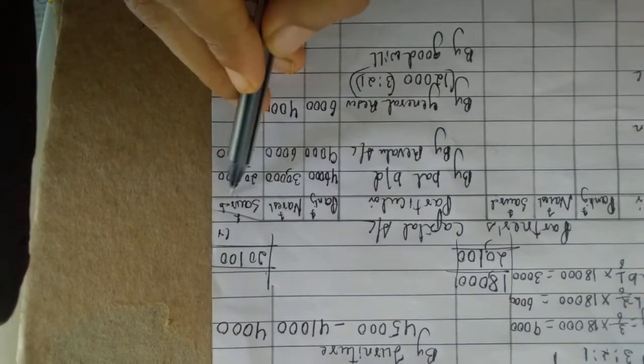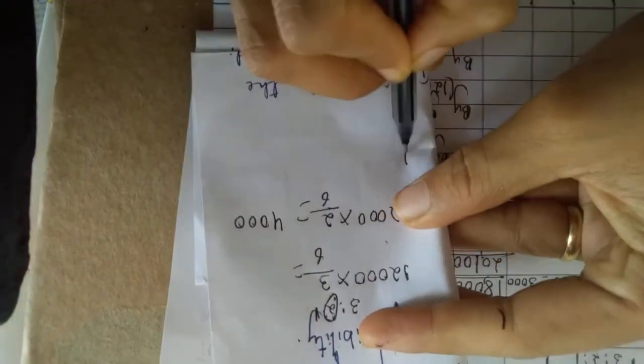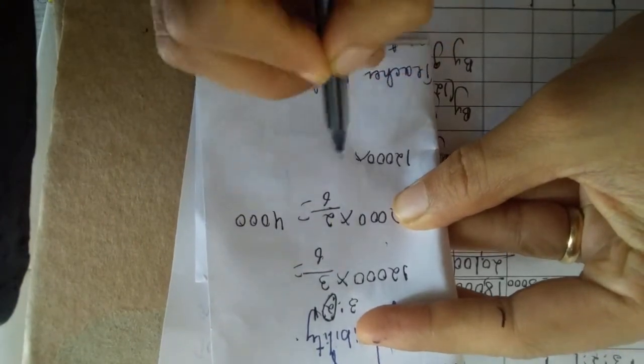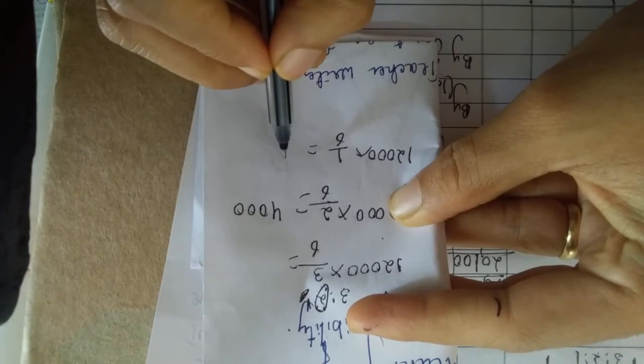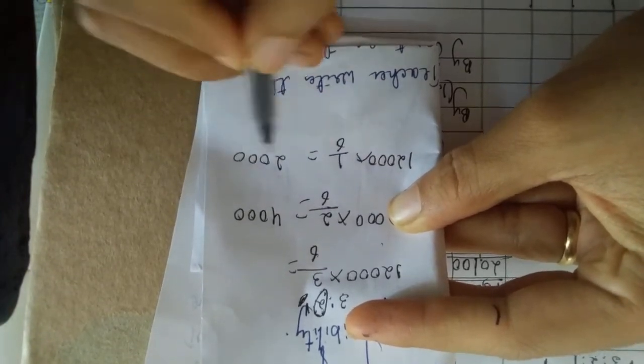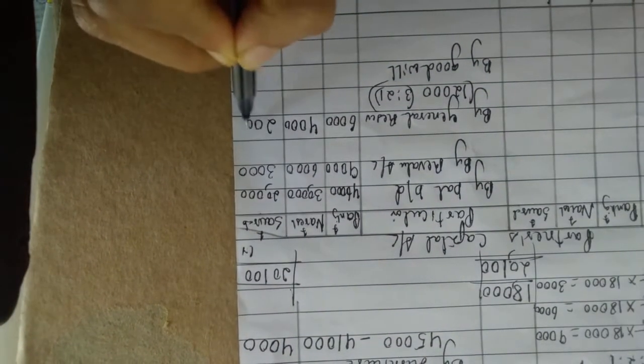Now for Saurabh, how will you give? Yes, same 12,000 into 1/6. Why 1? Here the ratio is 1. It will give you 2,000. So I'm writing here 2,000.